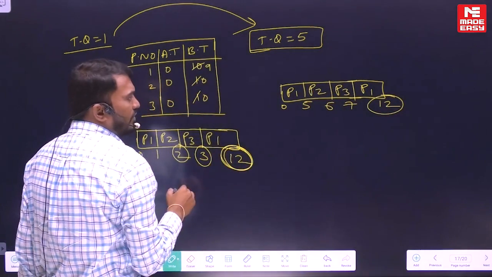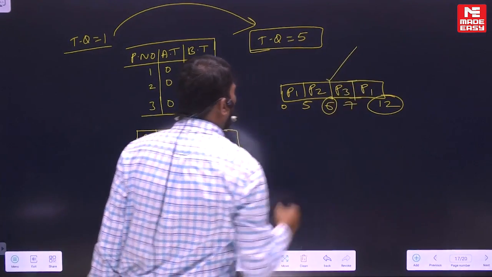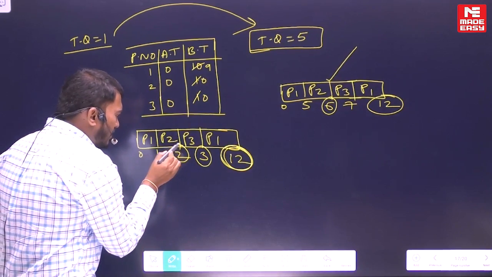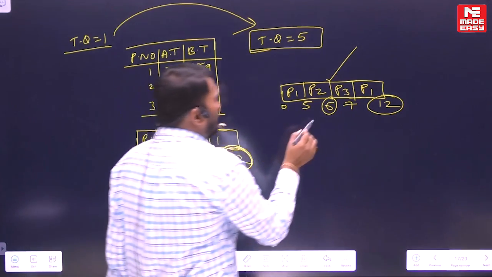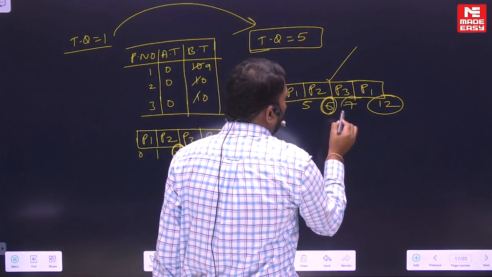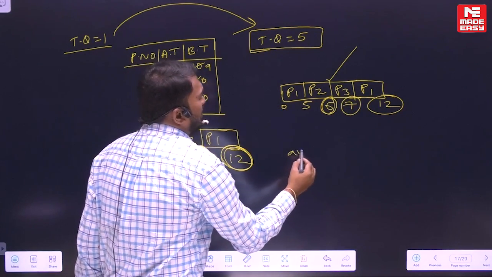But P2 completion time is 6, a drastic increase. Earlier P2 completion time was only 2 and P3 completion time was only 3. But now P2 completion time increased to 6 and P3 completion time increased to 7.